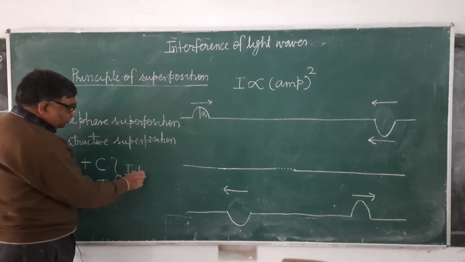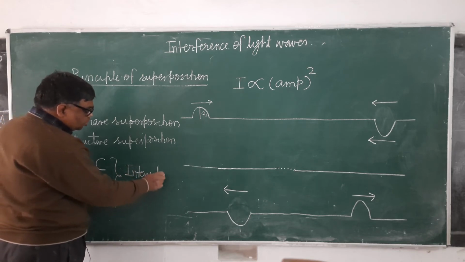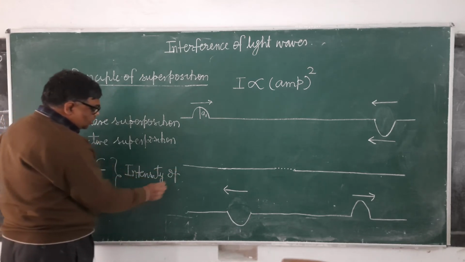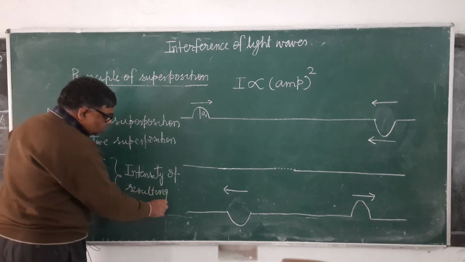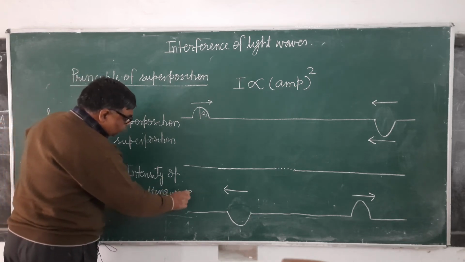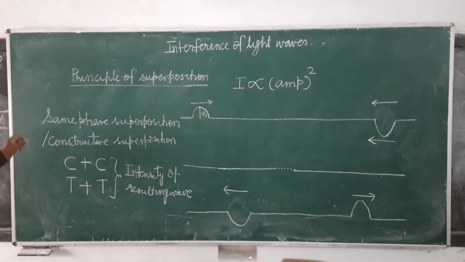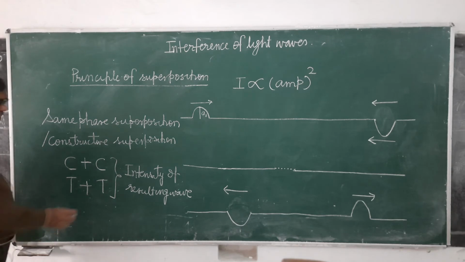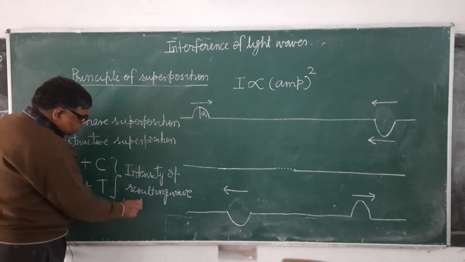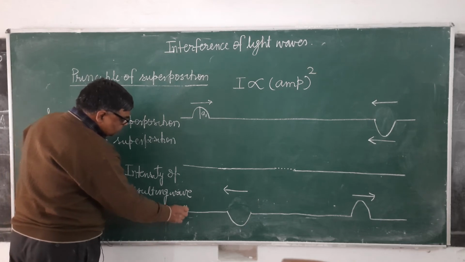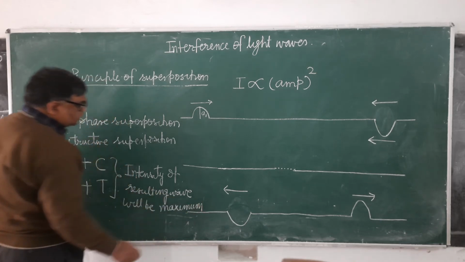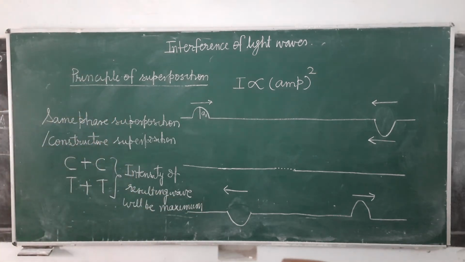And when it is in the same phase, what will be the intensity of the resulting wave? Resulting wave means the wave formed due to the superposition of these two waves. The intensity of the resulting wave will be maximum. And when intensity is maximum, what will be produced?